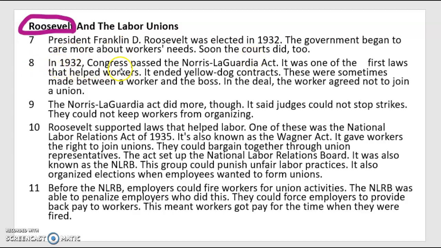In 1932, Congress passed the Norris-LaGuardia Act. It was one of the first laws that helped workers. It ended yellow dog contracts. I'm going to go ahead and underline that because I really don't have any clue what that means, but I need to find out. These were sometimes made between a worker and the boss. Okay, that didn't really tell me. Let me keep going.